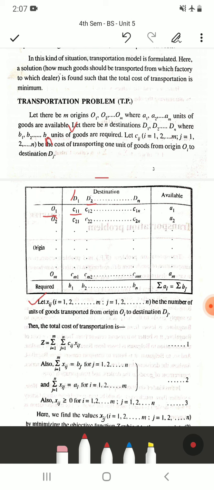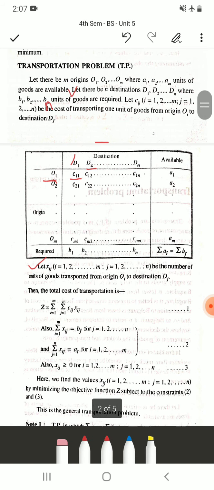Also summation of Xij, where i runs from 1 to m, is equal to bj for j equal to 1 to n, and summation of Xij, where j runs from 1 to n, is equal to ai for i from 1 to m. And remember Xij is always greater than or equal to 0 for the ranges of i and j.